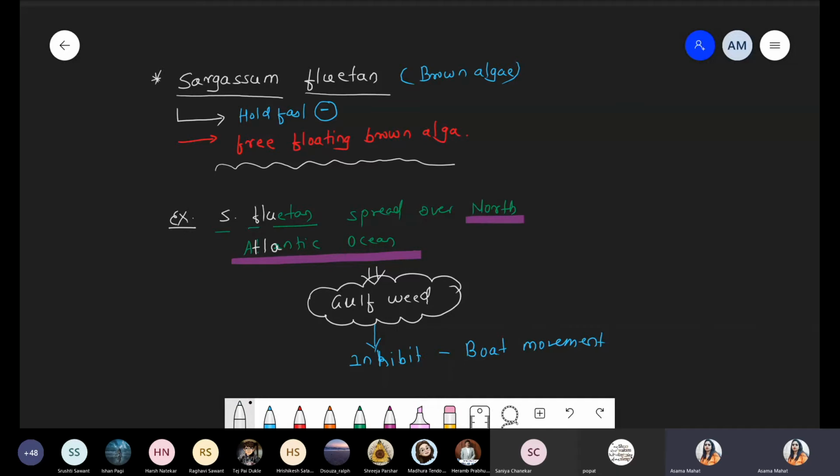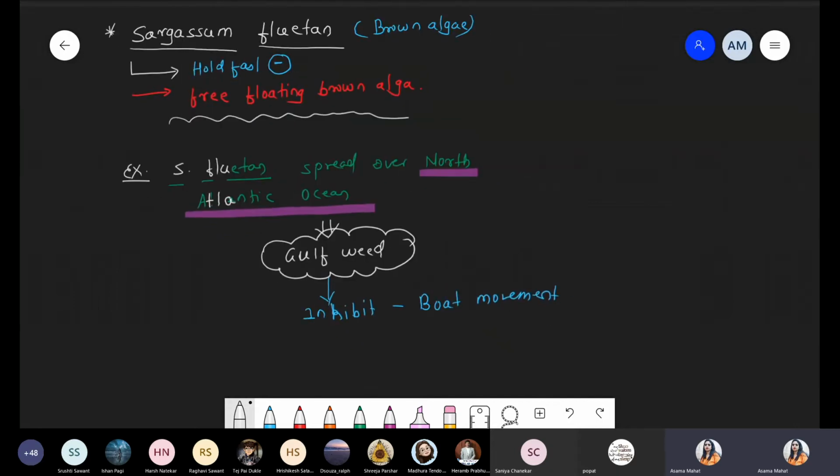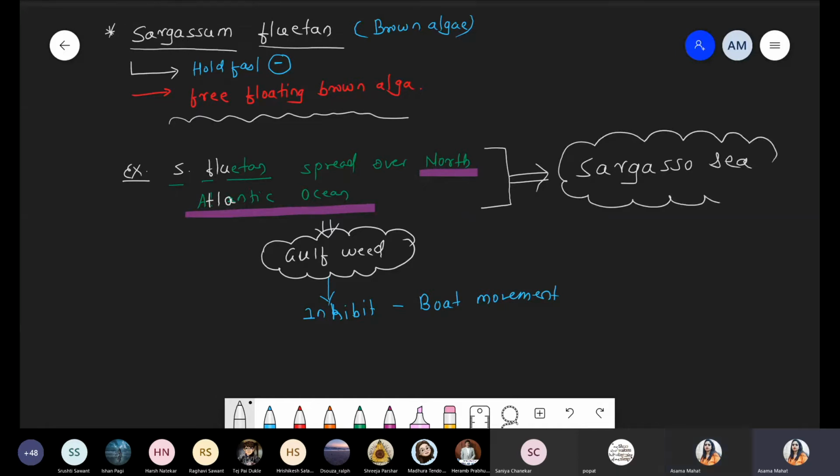And why is it called the Gulf weed? Because it inhibits boat movement and ship movement, right? And such type of sea, those present in the North Atlantic Ocean, are called the Sargasso Sea. So I'm sharing the images. Sargasso Sea, where Sargassum fluitans species are present.